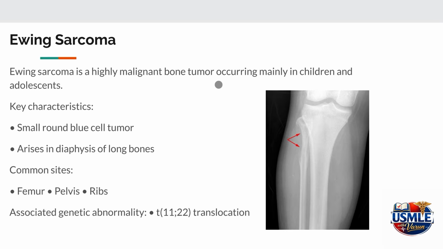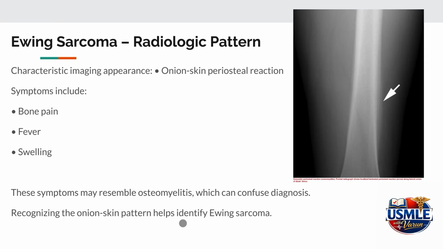Ewing sarcoma is a highly malignant bone tumor that primarily affects children and adolescents. It belongs to a group of tumors known as small round blue cell tumors, also called neuroendocrine tumors. It arises in the diaphysis of the long bones. So, Ewing sarcoma is mostly seen in the diaphysis of long bones, while the previous one, osteosarcoma, is mainly seen in the metaphysis. The common sites include the femur, pelvis, and tibia. It is strongly associated with the chromosomal translocation between chromosomes 11 and 22, t(11;22).